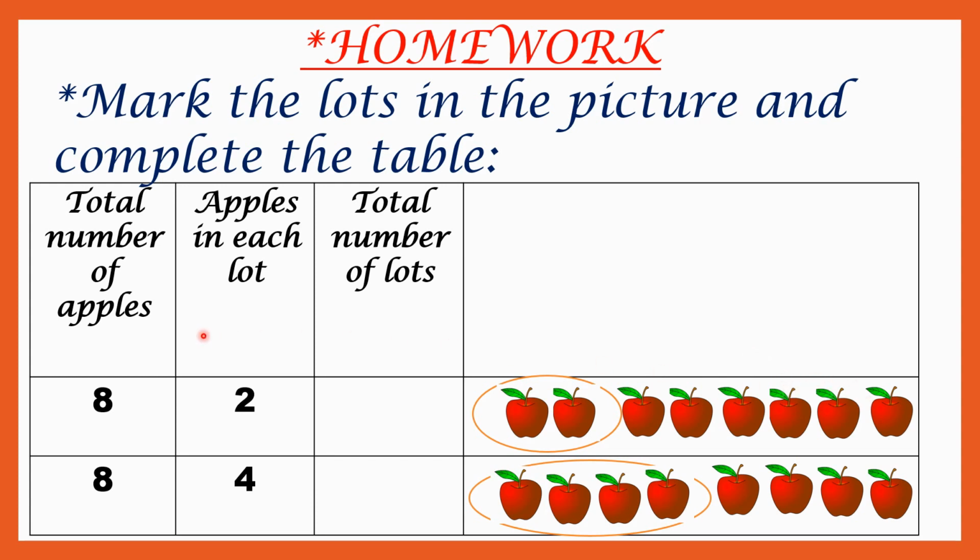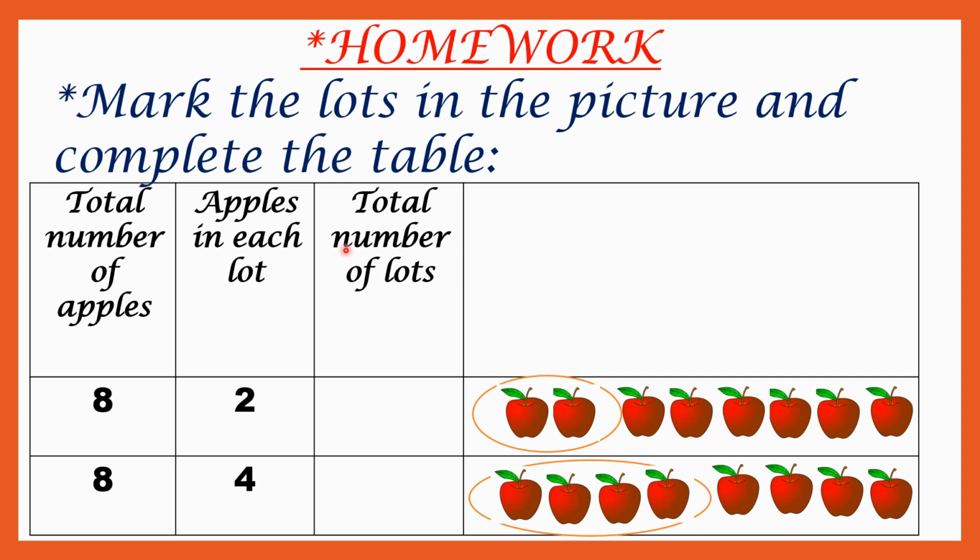So there are 8 apples in total. And apples in each lot? There is one lot I have made, the others you have to do. In one lot, how many apples are there? Two apples. We have to make two apples for one lot. Like that you have to make.